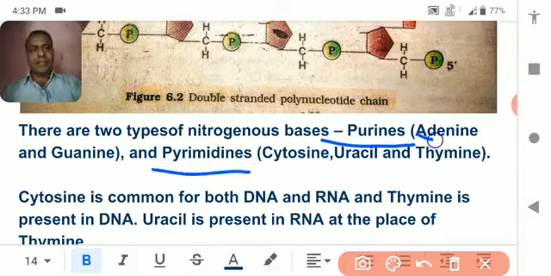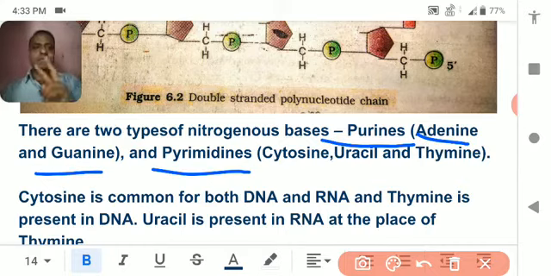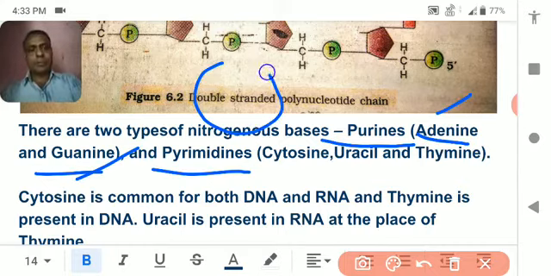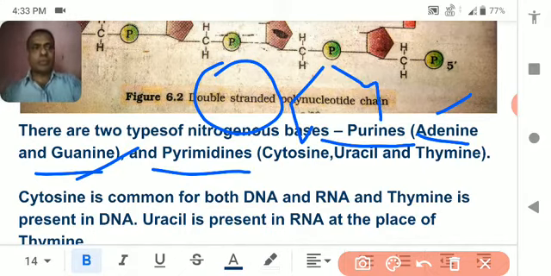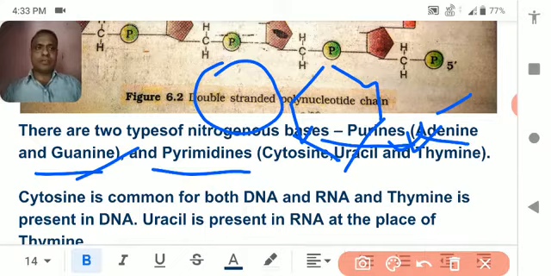Purine is two types, that is adenine and guanine. Purine has a single ring. Purine is a nitrogen base, have a single ring. In chemistry, I think you know about the ring. So purine has single ring. It is adenine and guanine.